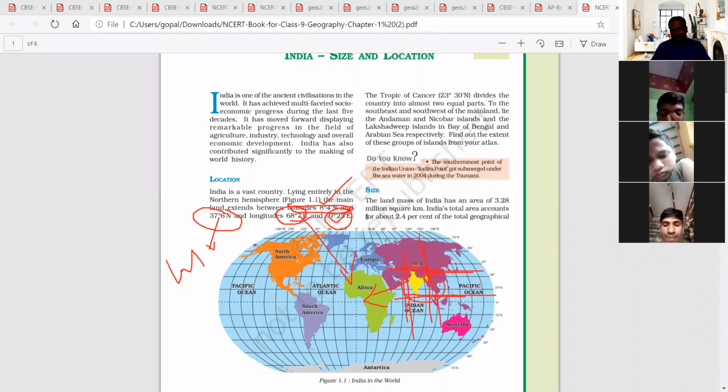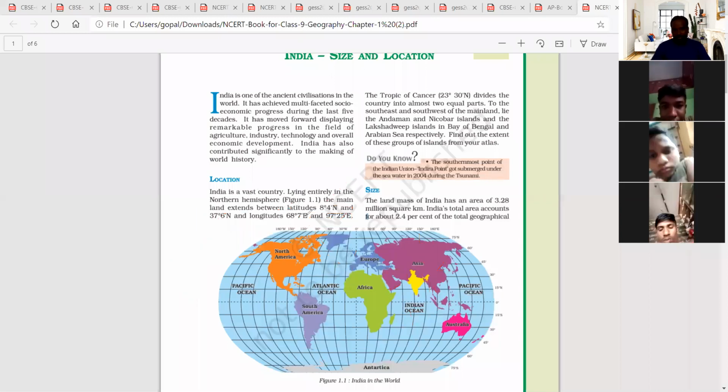So mainly for knowing the location of India, these latitudes are useful. Remember these latitudes and longitudes, very important for location of a place, mainly in India. In the exam they may ask in which latitudes India is located, so on the southern side the line is about 8 degrees north. And here also longitudes like this. So this is the location of India.